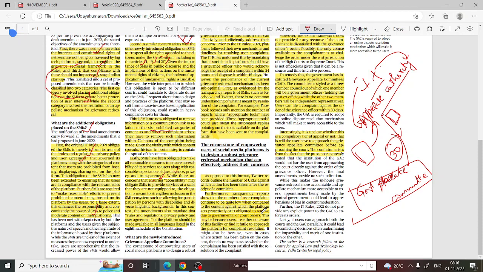Furthermore, the transparency report shows that the number of user complaints continues to be quite low. So even though there is an appellate authority in intermediaries, the complaints received are very low. This may be due to their less knowing about these rules, or maybe they are not willing to use these procedures, right? Maybe due to these two reasons, they are not using these committees.